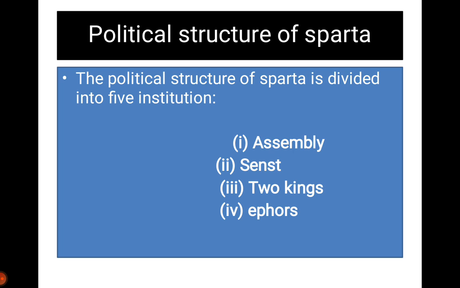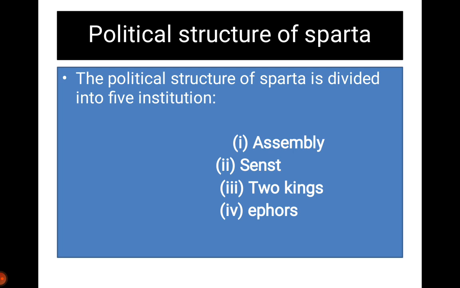Then the senate consists of 28 members. The members are elected for a lifetime. Then the most distinctive feature of Sparta is the two kings. Two kings run the affairs of the state and the government equally. They have equal power, equal responsibilities and authorities.